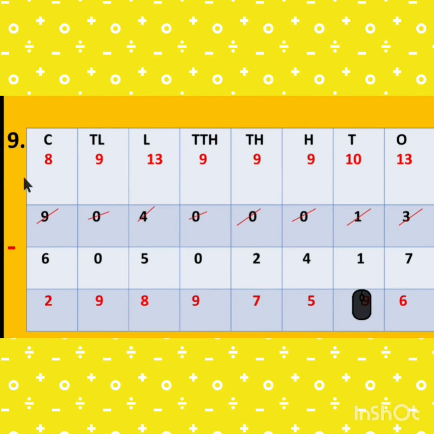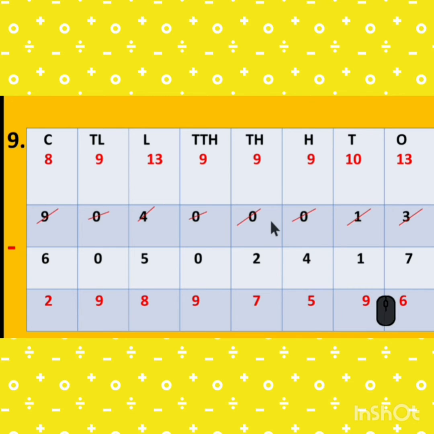Now I explain the ninth. Ninth is 9 crore 4 lakh 13 subtracted from 6 crore 5 lakh 2,470. So here is 3, there is 7, 3 minus 7 is not possible. So we take the borrow from the tens place. So it is 13. 13 minus 7 is 6. Now it becomes 0. 0 minus 9 is again not possible. So we take the borrow.